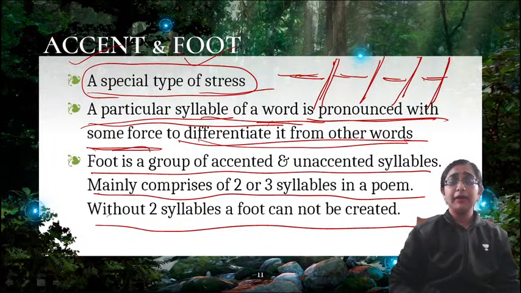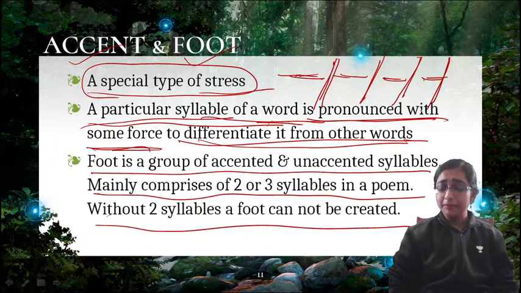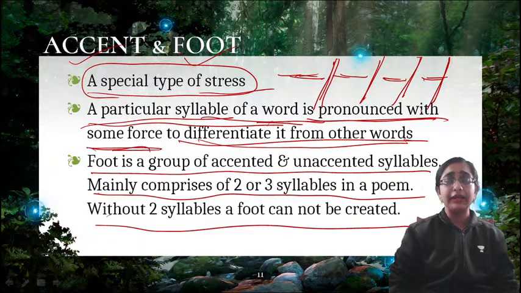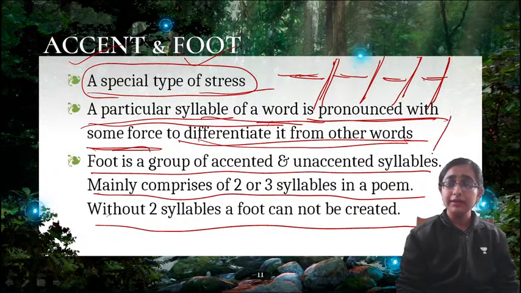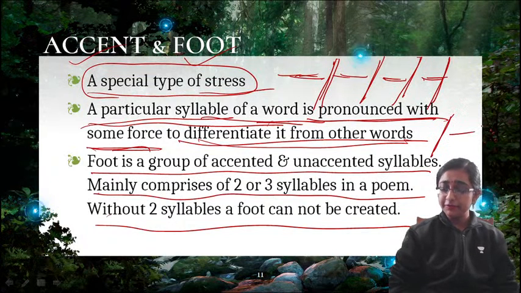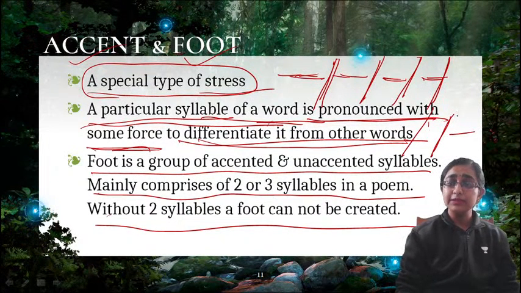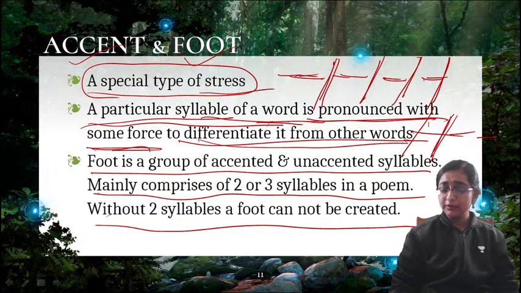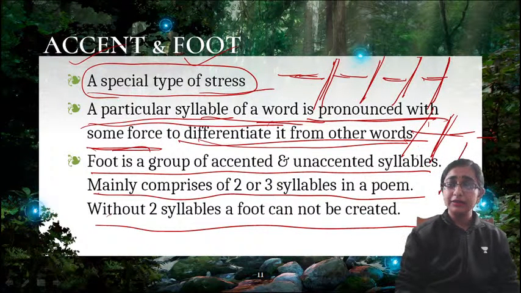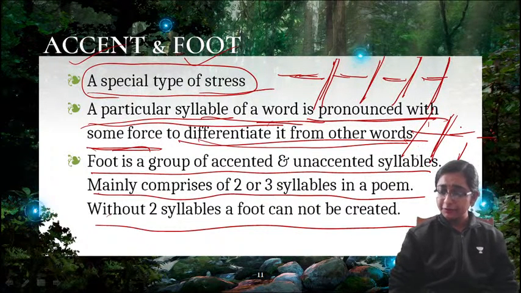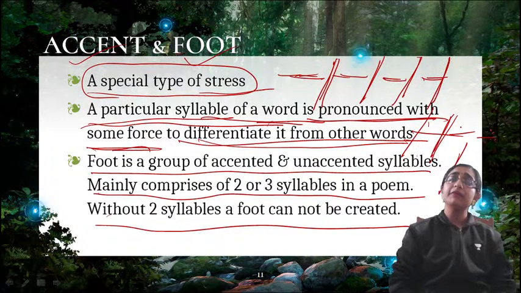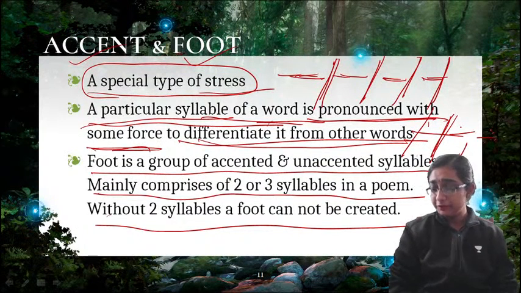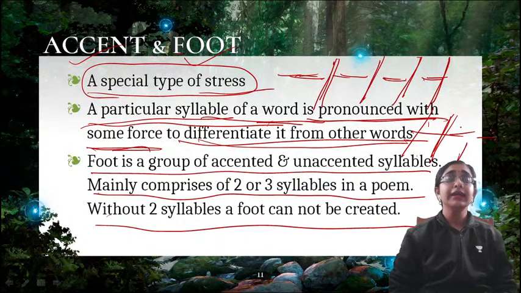Now as I have talked about syllables, similarly foot has different types. If there is only one slash, it is a monosyllabic foot. If there are 2 slashes, it is a disyllabic foot. If there are 3 slashes, it will be a trisyllabic foot. Then 4 slashes, tetrasyllabic foot. So these kinds of divisions are there.